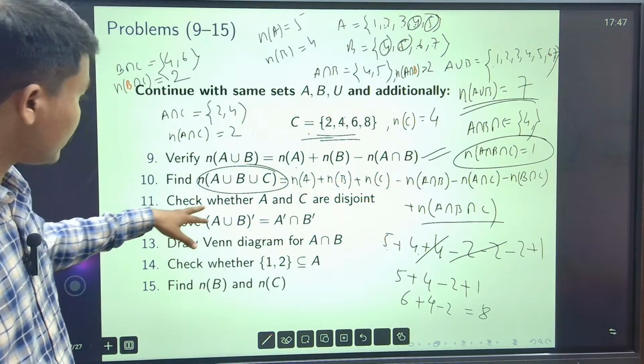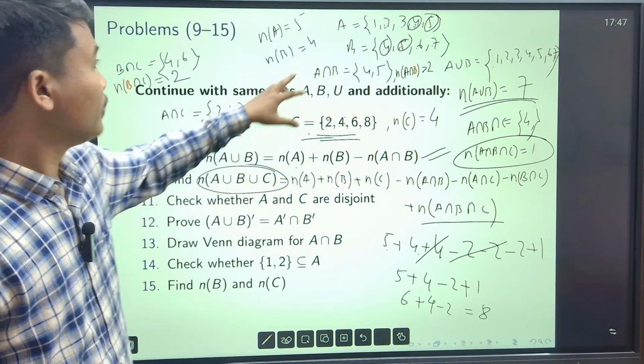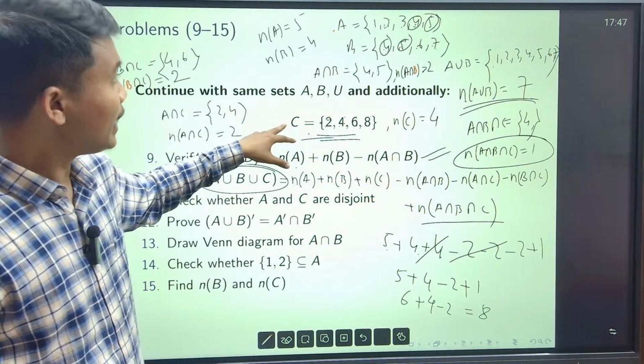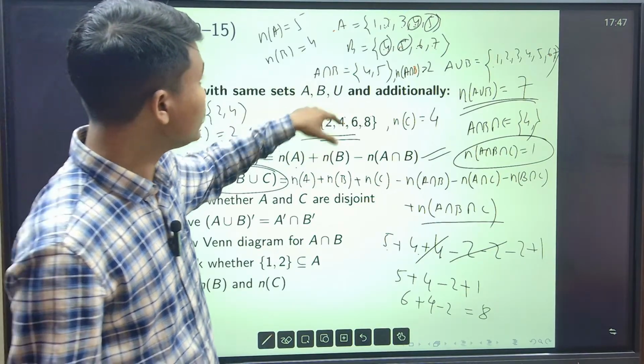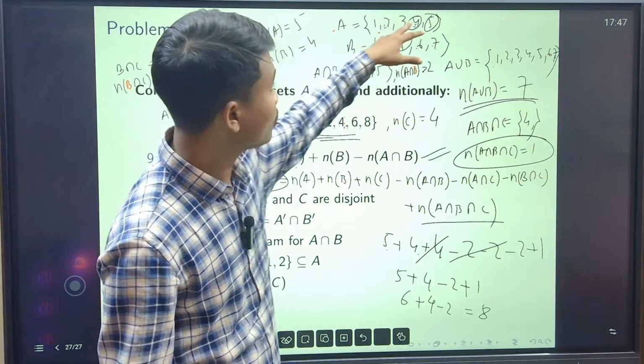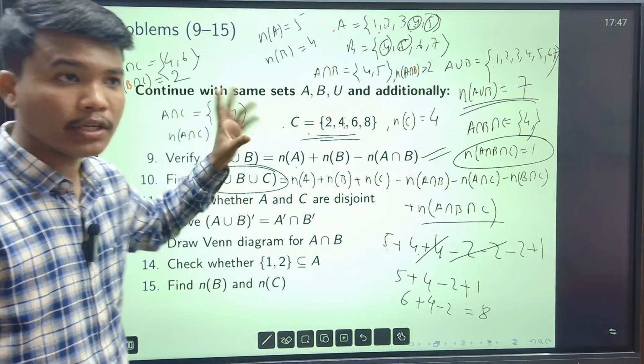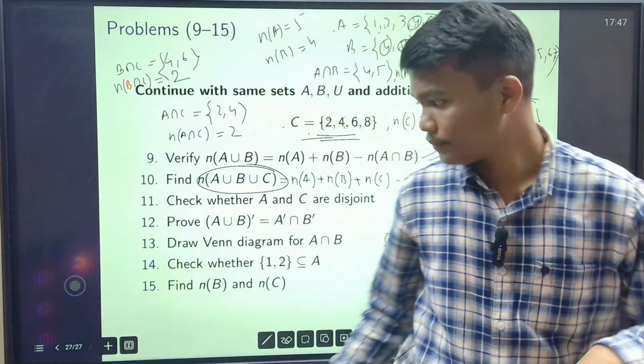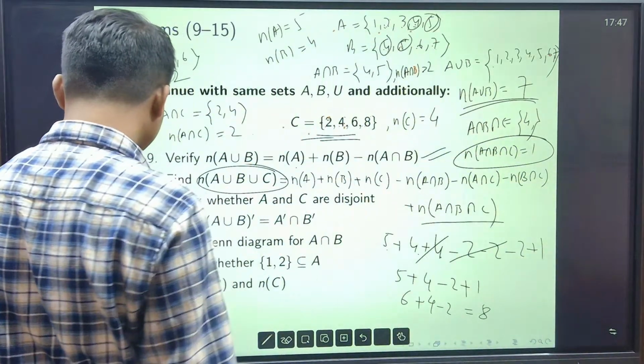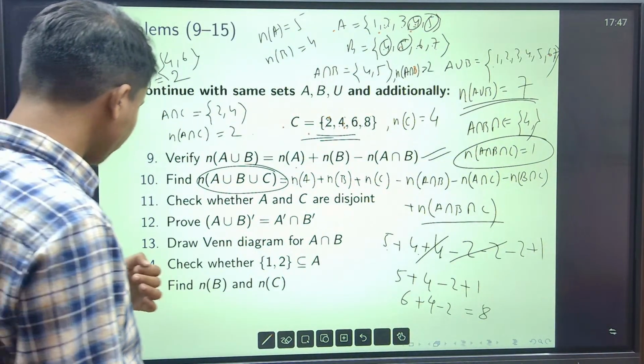Okay, now check whether A and C are disjoint or not. This is my A, this is my C. Are they disjoint? No, because 2 is a common element here, 4 is also a common element here, right? So disjoint means there will not be any common element.